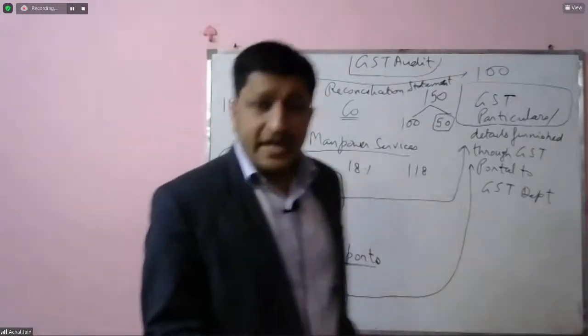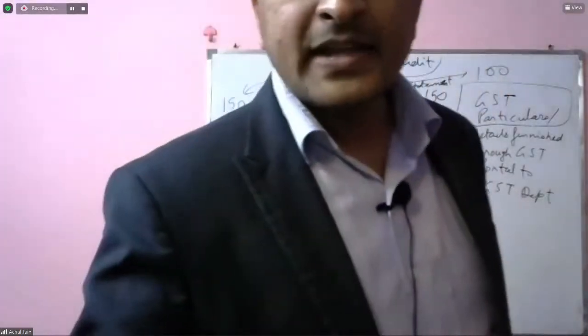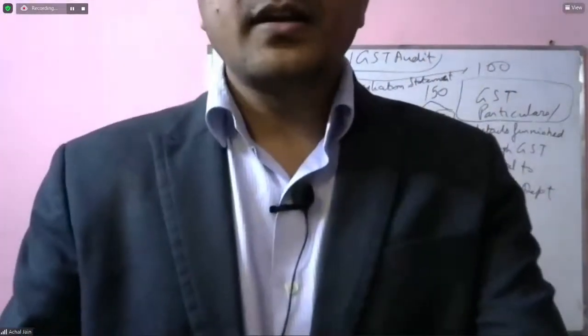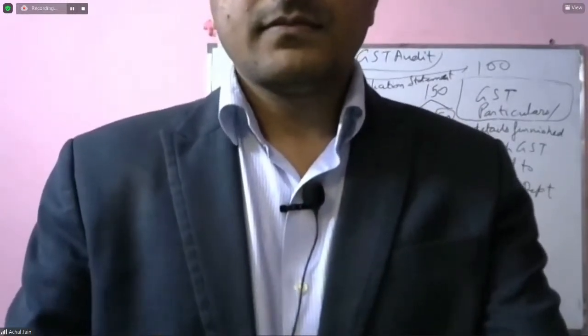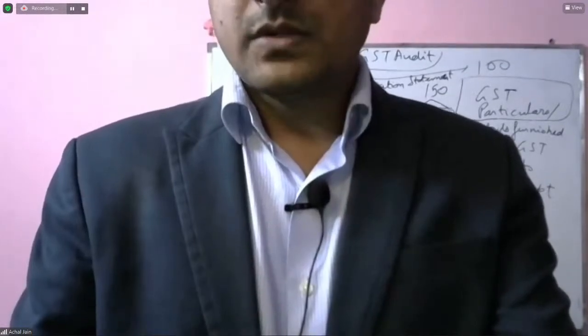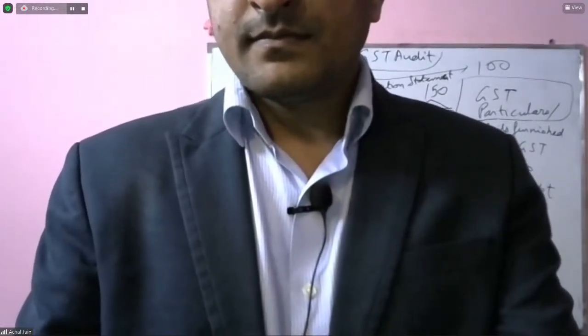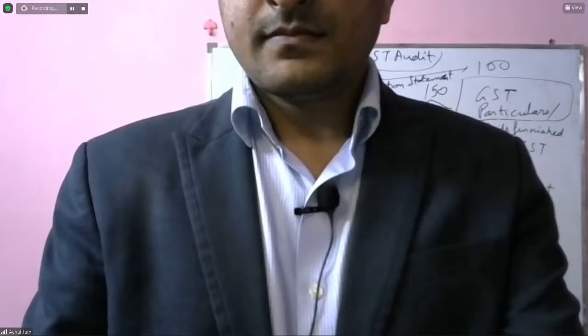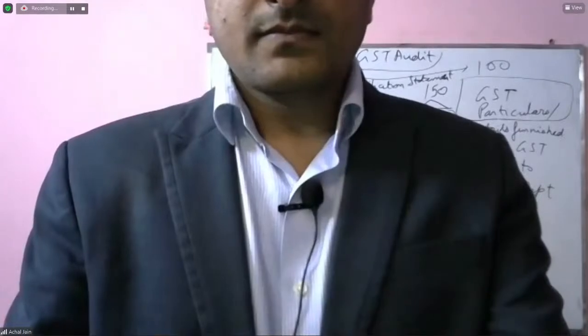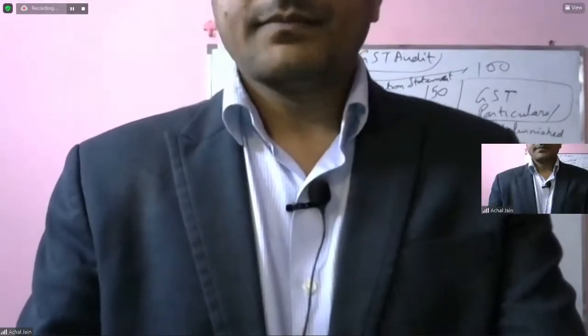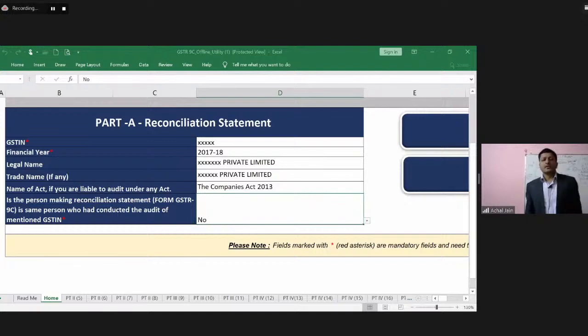Okay, so though the time is not much, quickly I'll start with some of the particulars related to GST audit. Starting with GSTR 9C, I've just opened the form.